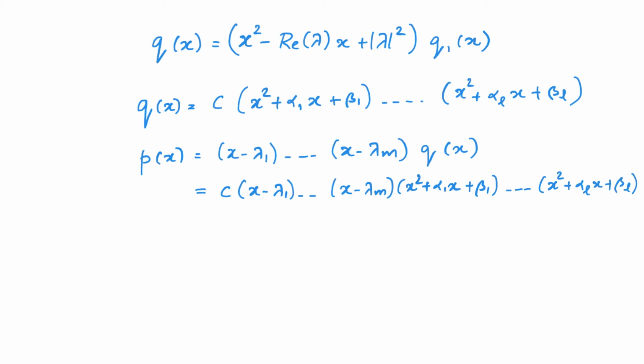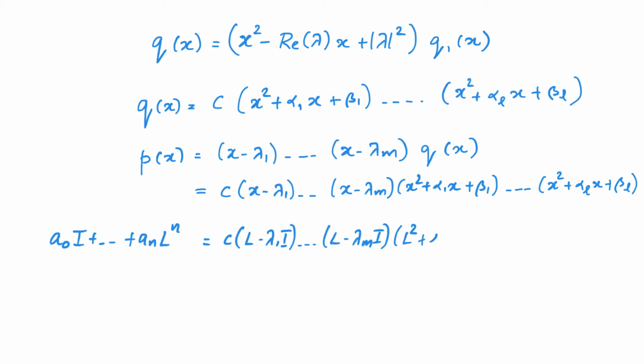This means we can also factorize the linear map a naught I plus etc. up to a n L power n as c times L minus lambda 1 I into so on up to L minus lambda m I into L square plus alpha 1 L plus beta 1 I into etc. up to L square plus alpha l L plus beta l I. Thus, if we act either of the linear maps on V, we will get the same result. But we know that this is equal to 0.